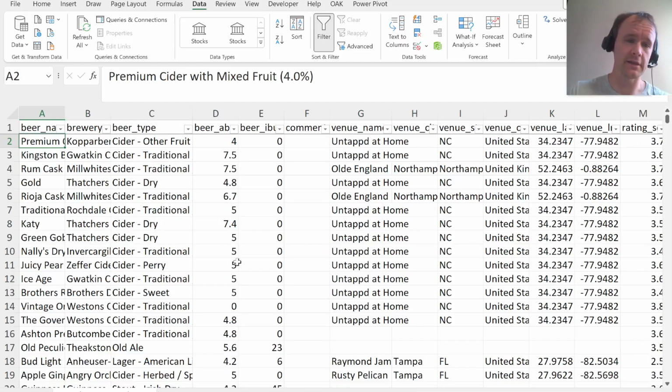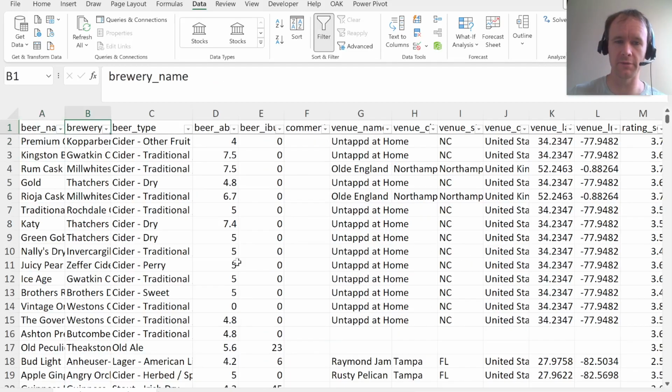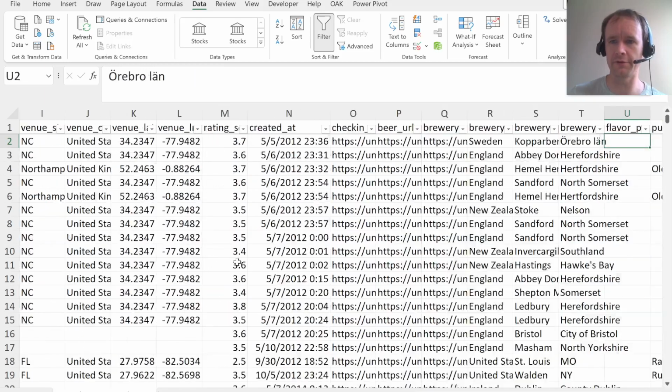Anyway, like I said, there's only so much of an answer you can give to the question, what kind of questions might you ask with a data set like this? It's only got 30 odd columns, but as you can see, there are a lot of different questions you could ask.